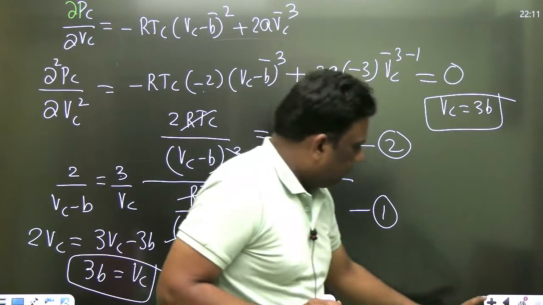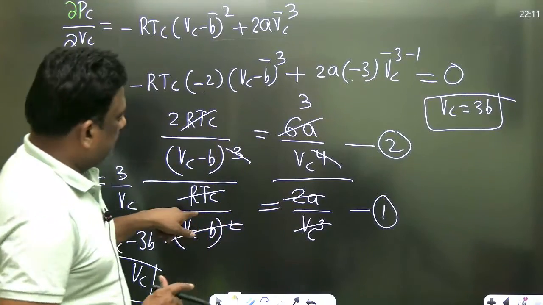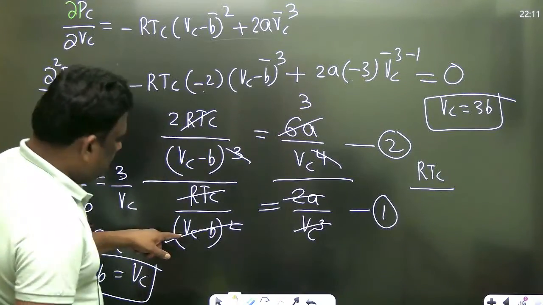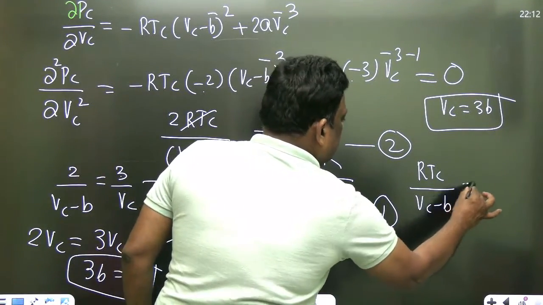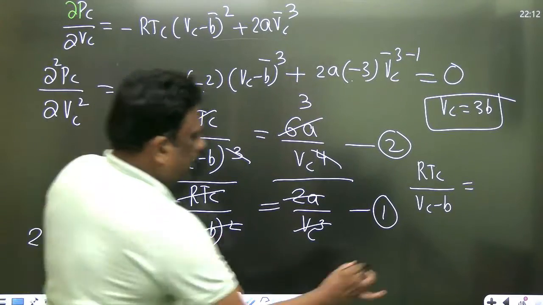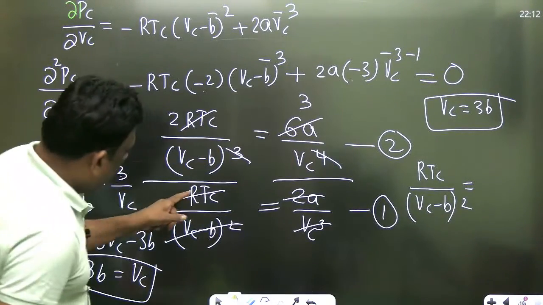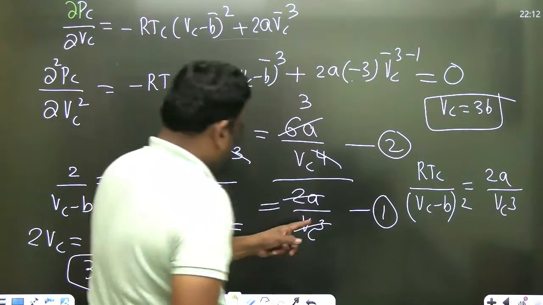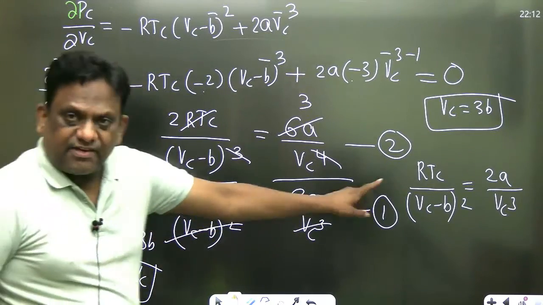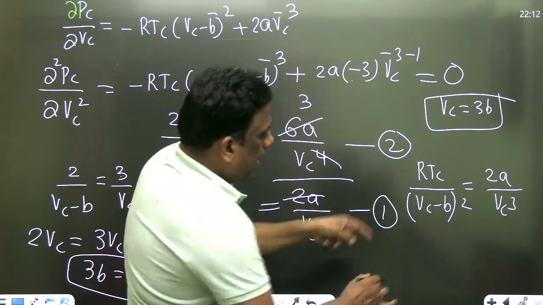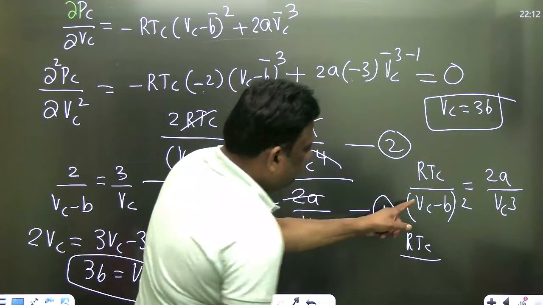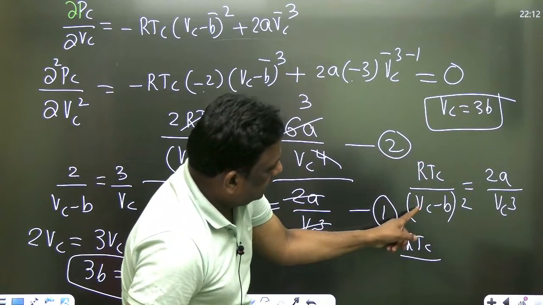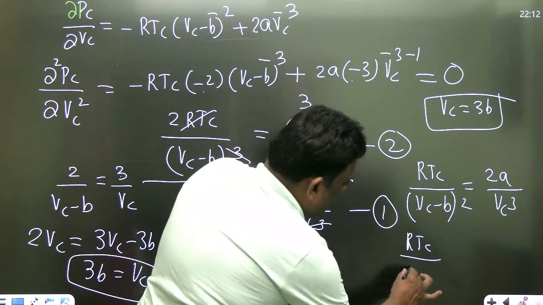Now we will calculate a, no problem. Take any one equation. Vc has come. So equation 1: RTc by Vc minus b whole square is 2a by Vc cube. Yes, this is equation 1. So you put the value of Vc here. Vc is 3b, 3b minus b is 2b. 2b whole square is 4b square.